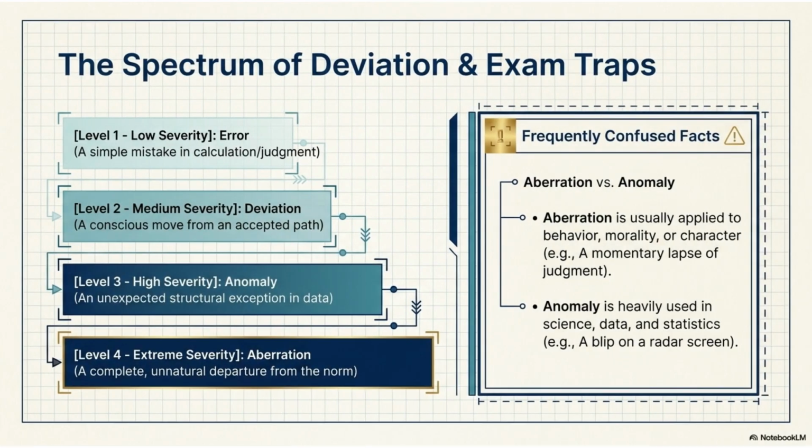Think of this as a spectrum of deviation. A simple error is low severity, while an aberration is an extreme, unnatural departure. Watch out for exam traps. Aberration typically describes behavior or character, whereas anomaly is frequently used in scientific or data-heavy contexts.